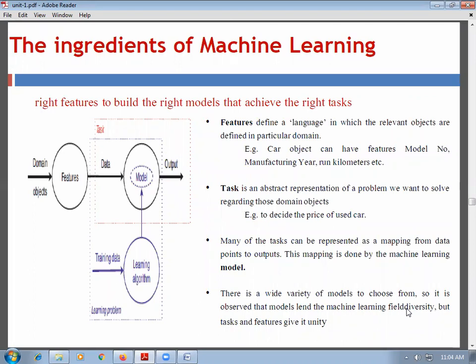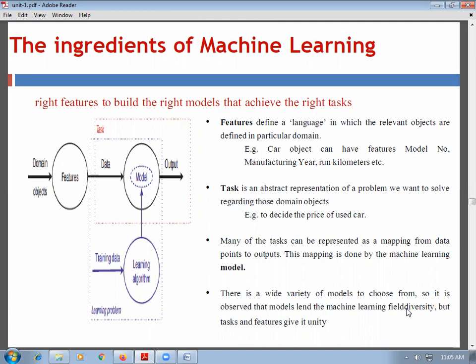So what is the input to the machine learning algorithm? What will be the output and how will the machine learning algorithm decide the output? So the right features to build the right models that achieve the right task. So input is features, and processing is done with the help of the model, and whatever the prediction, that is the right task, is the output. Okay.